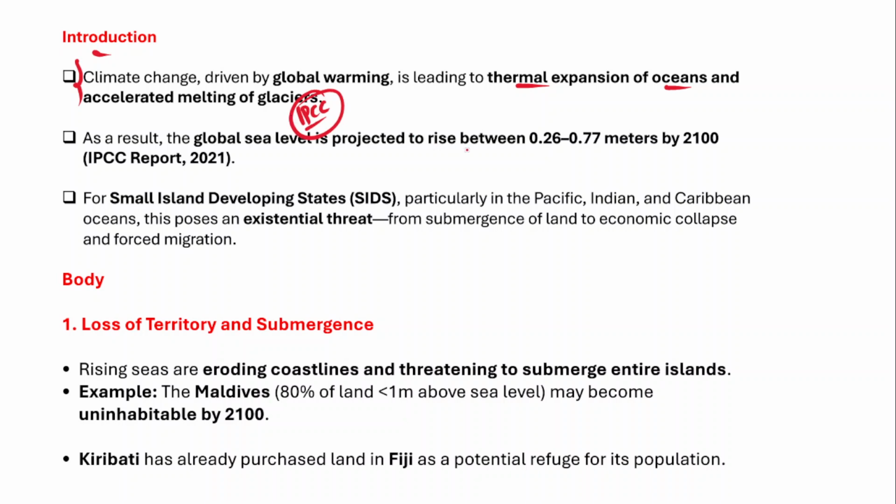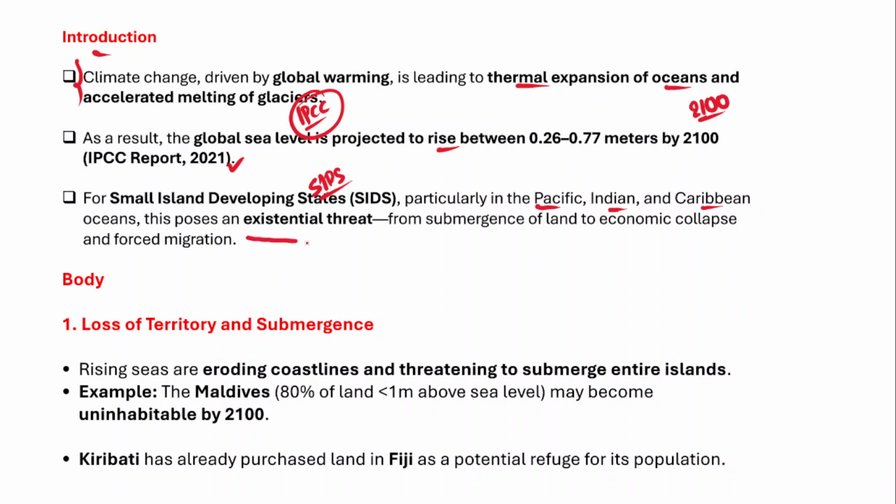The global sea level is projected to rise between 0.26 and 0.77 meters by 2100 as per the IPCC report 2021. And small island developing states, for example Micronesia, Polynesia, Tuvalu, Tonga, are known as the small island developing states in the Pacific Ocean, Indian Ocean and Caribbean Sea.